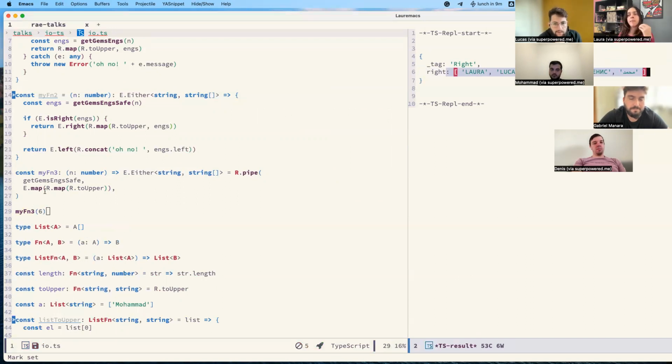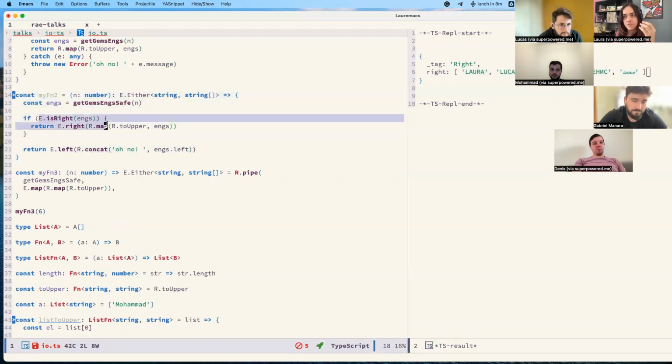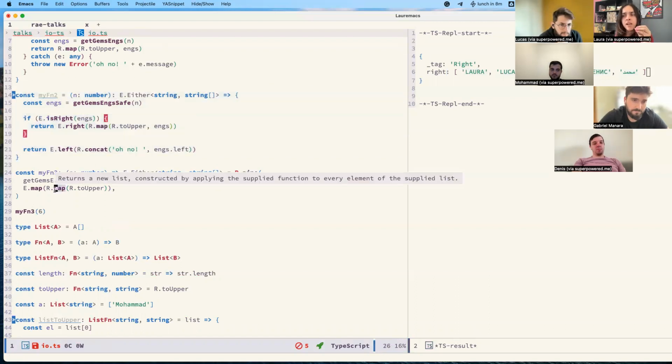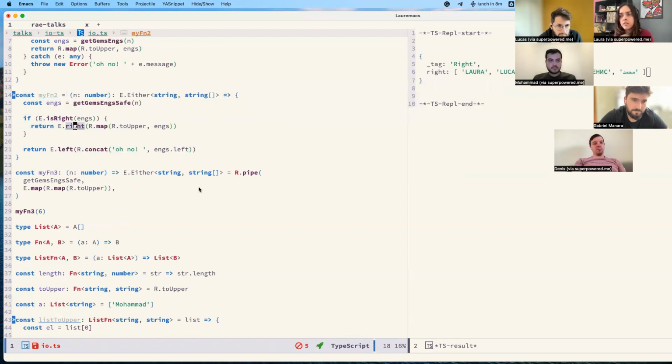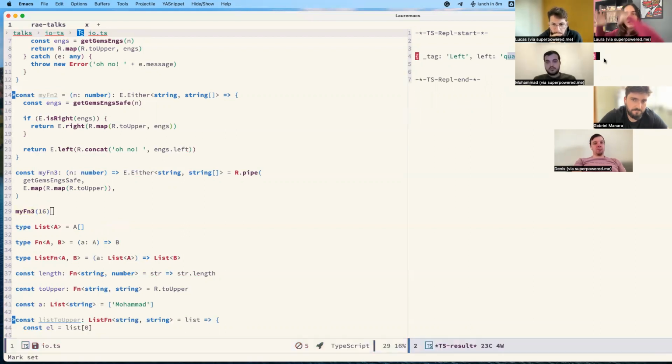Because this is what map does. It checks if we are on the right side and it applies a function only to the right side. Let's give an example here of the left side. Nothing changed. It's not "quantity too large" in upper strings, nothing happened. We just applied it on the right side.